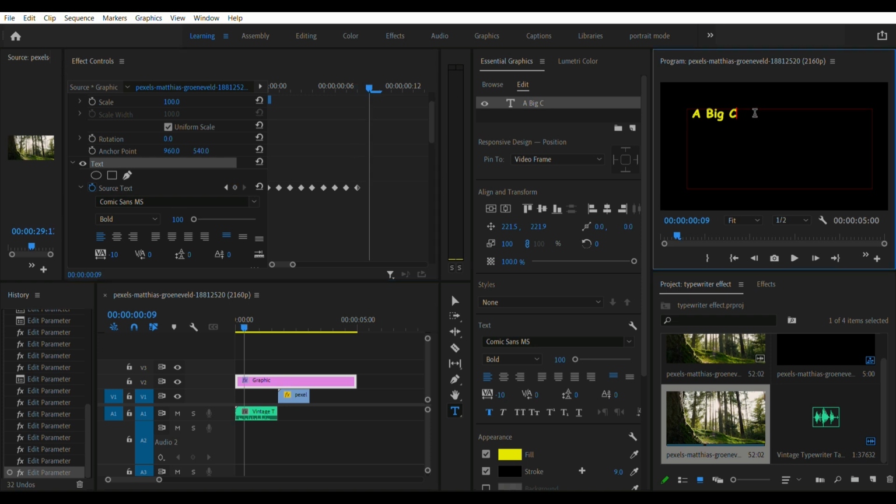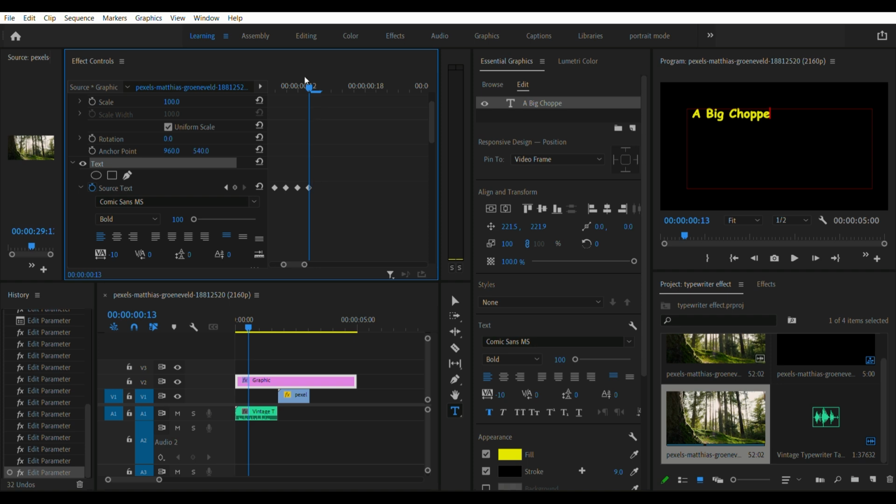write H, move another frame, write O, move another frame, write P, move another frame, write P, move another frame, write E, move another frame, write R, then move another frame, put space, move another frame, put E, move another frame, put N, move another frame, put T. So in total that's going to read like Big Chopper Entertainment.